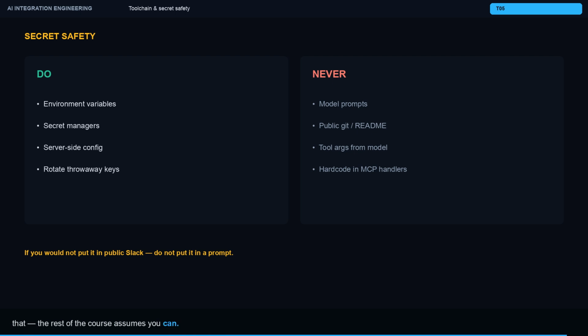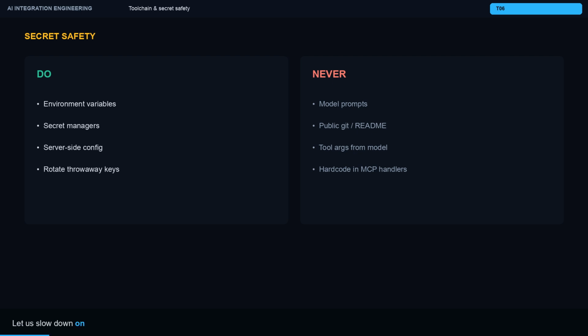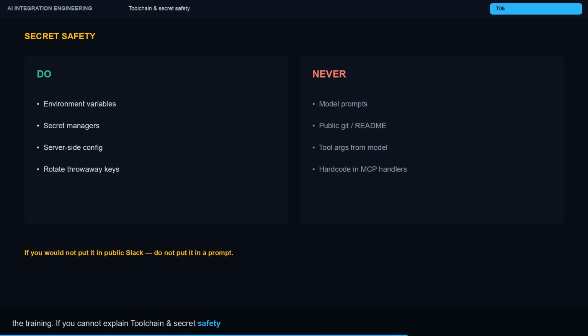Let us slow down on the monorepo proof for M0-V03. Open the related source while you listen. Cold reading code without the video is part of the training. If you cannot explain toolchain and secret safety on a whiteboard tomorrow, outcome, interface, and guardrail, rewatch the problem and build pair. Course spine again, apply to this lesson.